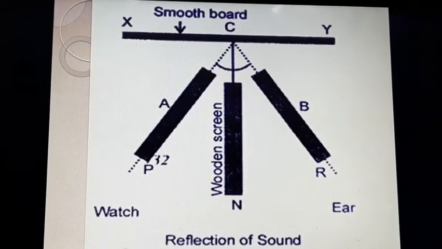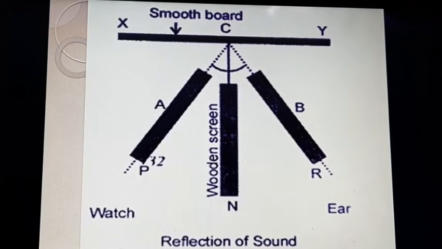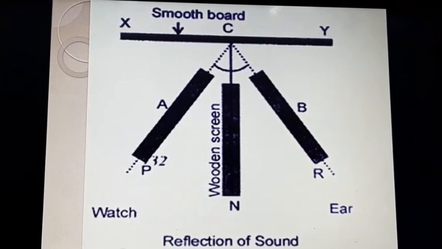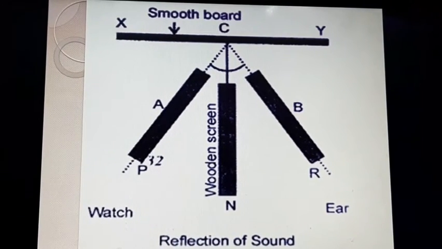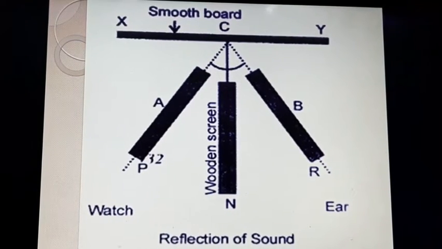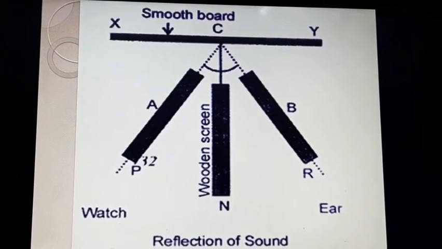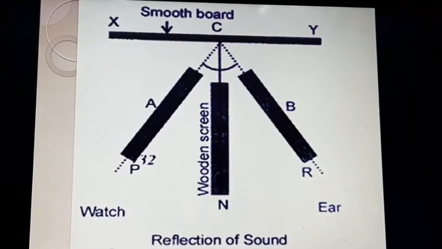Same way with sound. In the figure you can see a watch, tick-tock. If the sound produced by the watch strikes the board, it reflects back and we can hear the sound. So reflection of sound also obeys the laws of reflection of light.